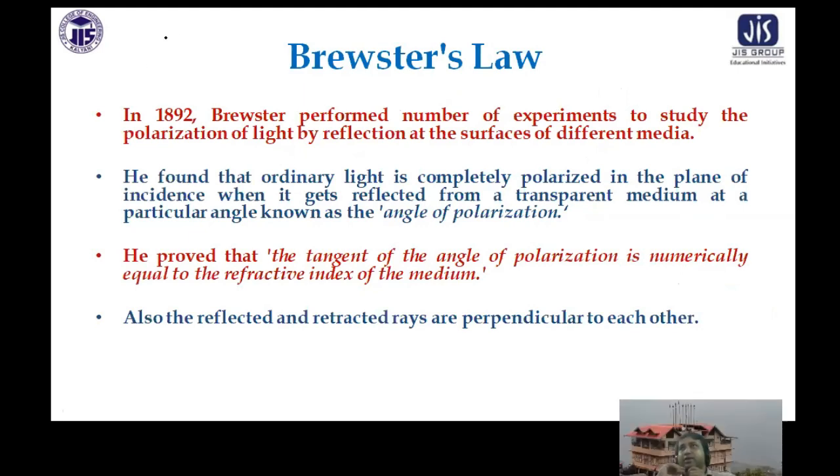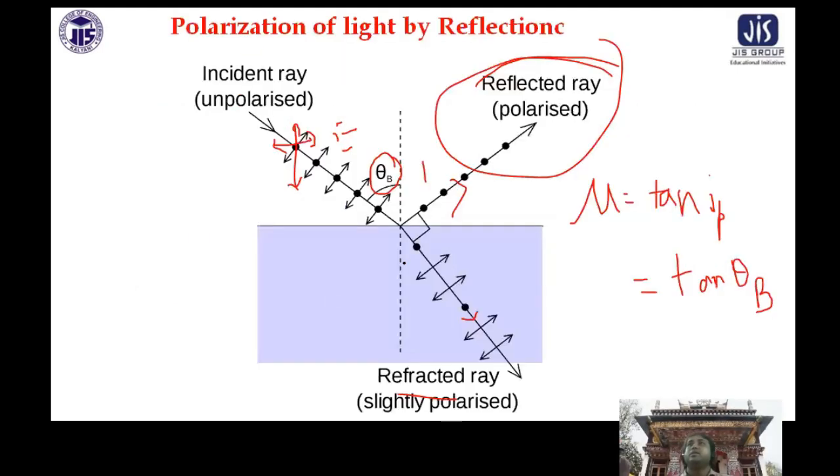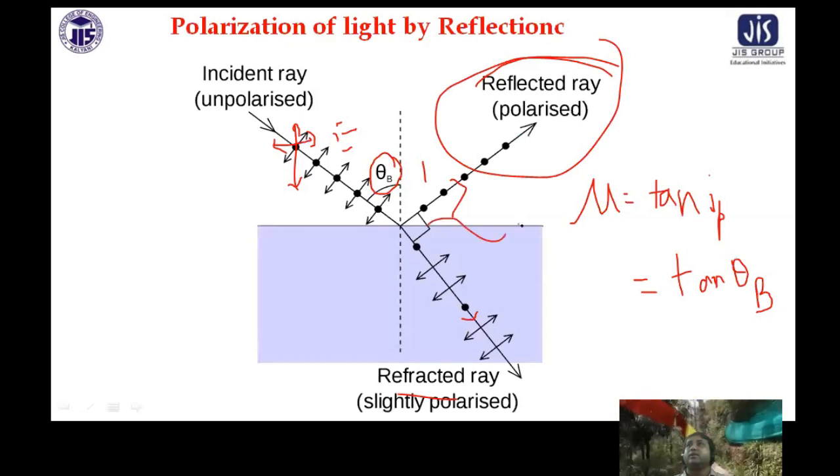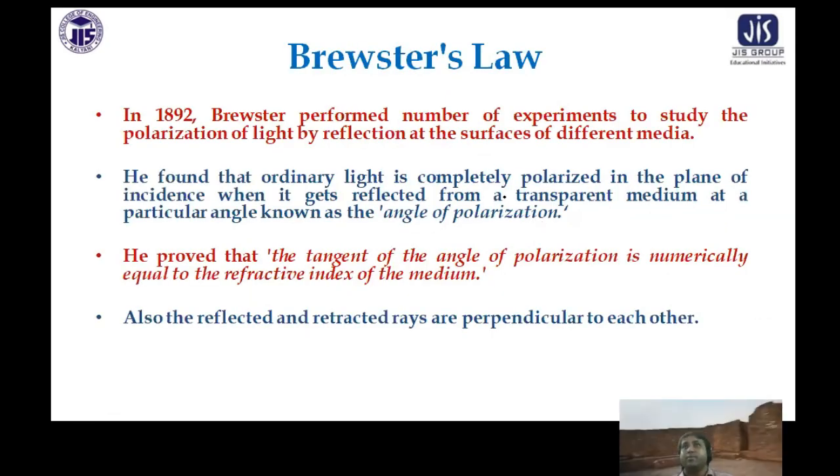Also, the reflected and refracted rays are normal to each other. Another point I forgot to mention: this angle is 90 degrees. The angle between the reflected and refracted ray is 90 degrees. They are perpendicular to each other. These are the two conditions imposed.